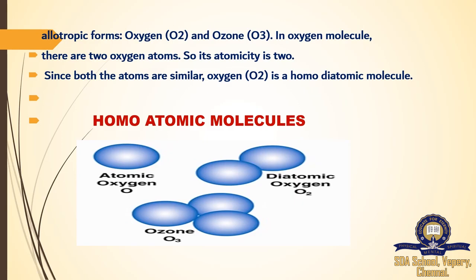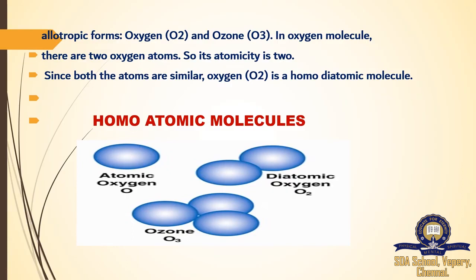Here we have a difference for allotropic forms of atoms. See oxygen, O2, and ozone, O3. In the oxygen molecule there are 2 atoms of oxygen, but in ozone we have 3 atoms. There are 2 oxygen atoms, so its atomicity is 2. The oxygen atomicity is 2. Moving on to ozone, it has 3 atoms, so its atomicity is 3.